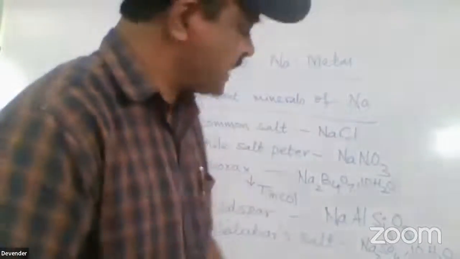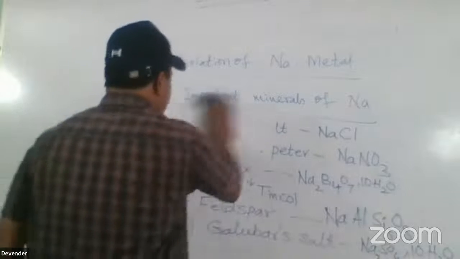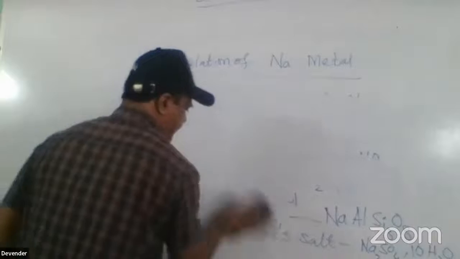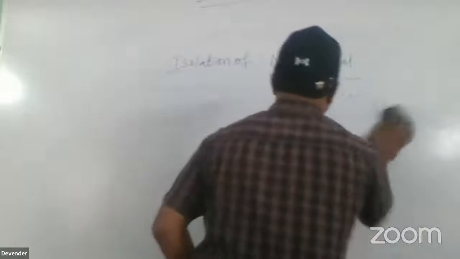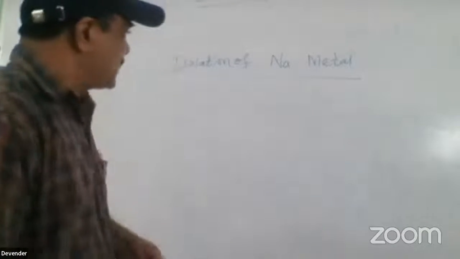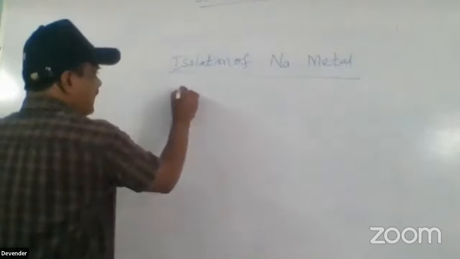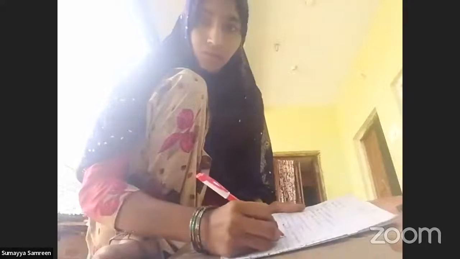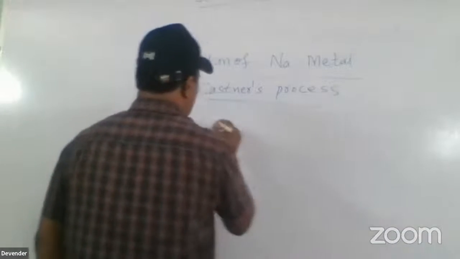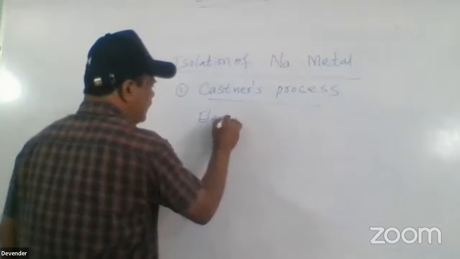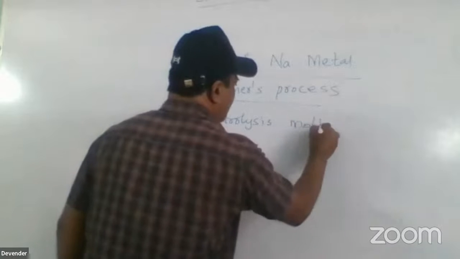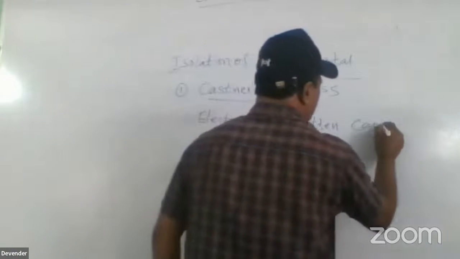So I will explain the Castner process: isolation of sodium metal by the Castner process. Here the electrolysis is done on molten caustic soda.